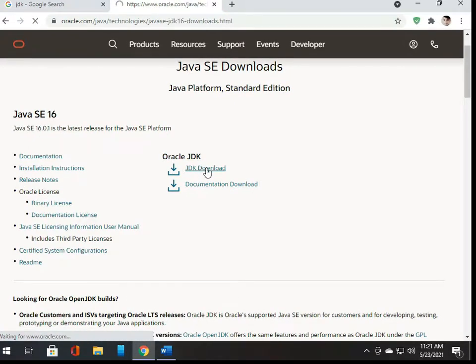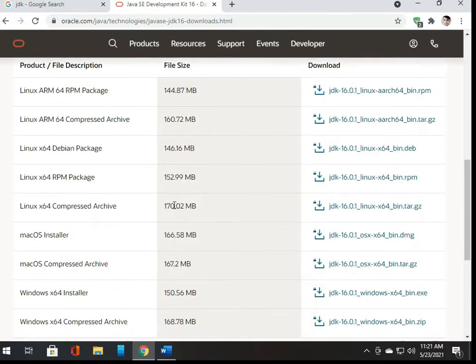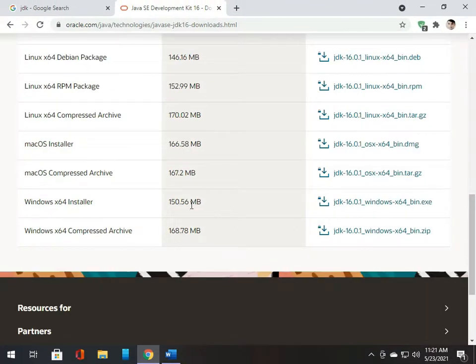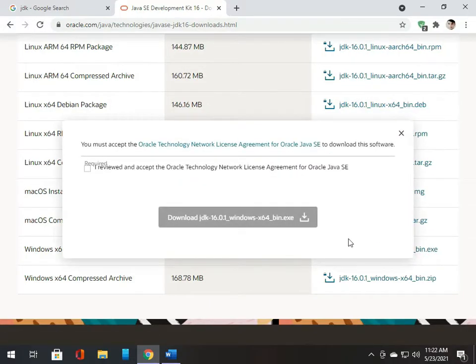Check on this link. So here, if you are using Mac or if you are using Linux, there are different options. You can install according to your choice. It depends on which machine you are working on. So I am on Windows, so I will install this one. You need to accept this license and download.